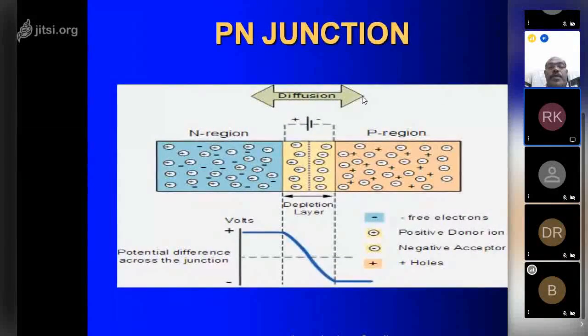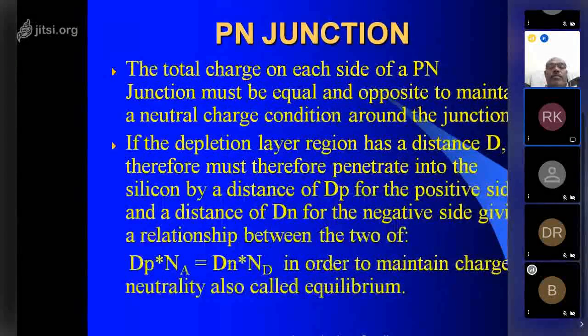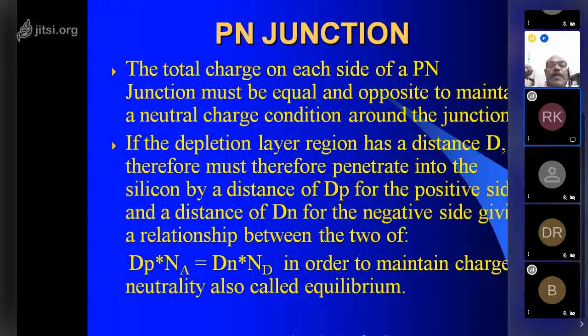Okay. So there is an N region and there is a P region. If it is connected with a battery, the ions will flow. The region in between is known as the depletion layer. The total charge on each side of a p-n junction must be equal and opposite to maintain a neutral charge around the junction. If the depletion layer region has a distance d, therefore...